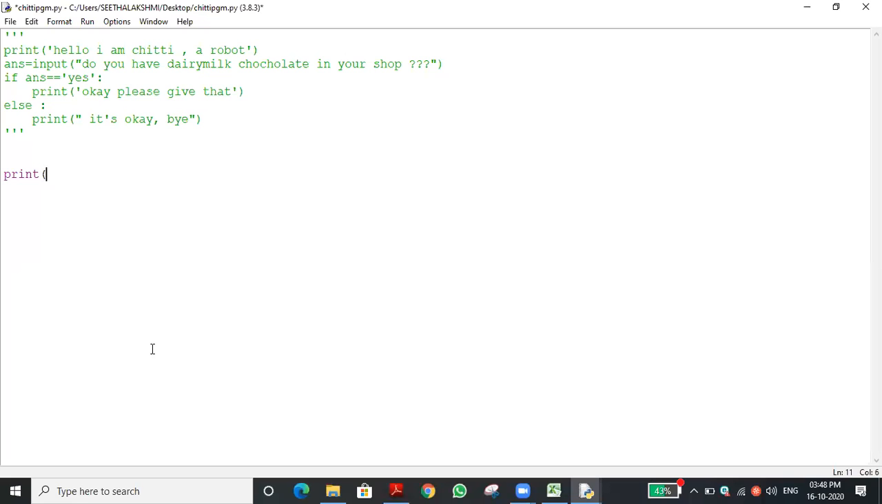If I want to display a message, I have to give it within a quote. Shall I use a double quote or a single quote? Suppose I am using the double quote. What message do I want to print? Print odd or even number finder. I'm closing the quote and closing the bracket also. Now, whenever I execute the program, that message will get printed.